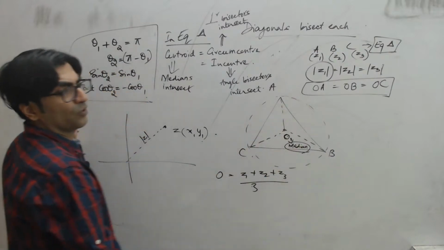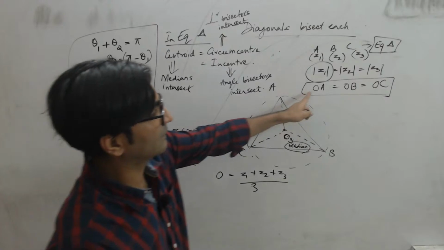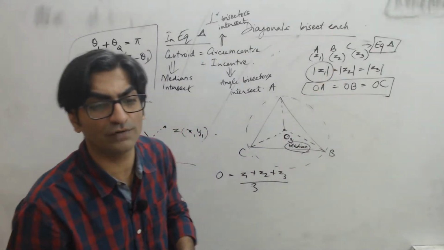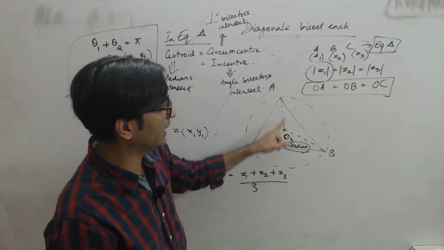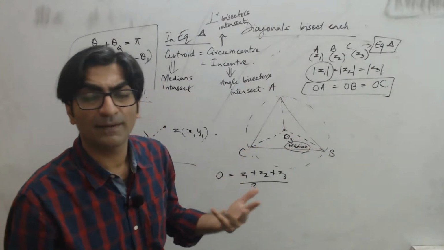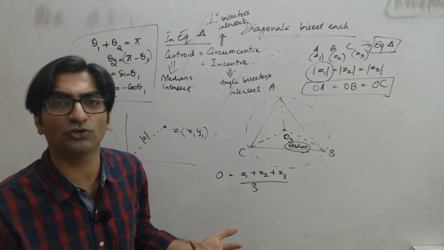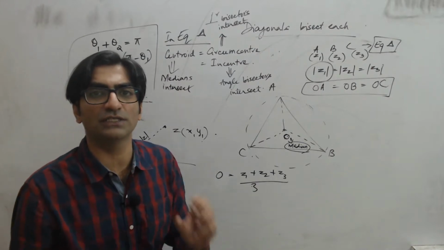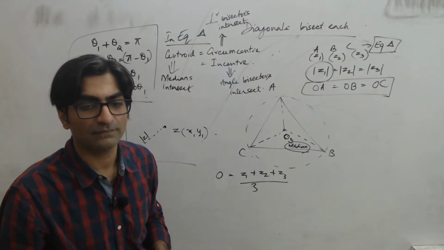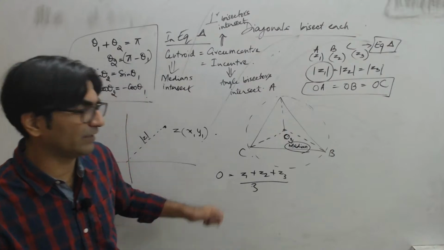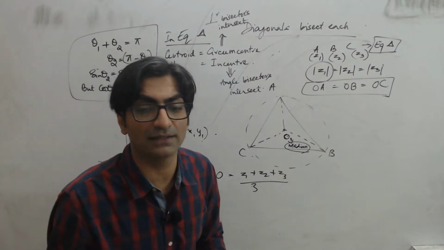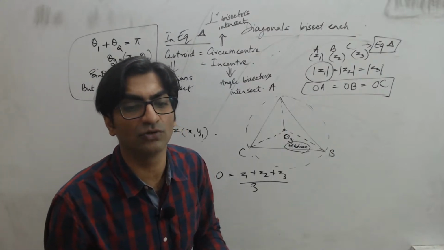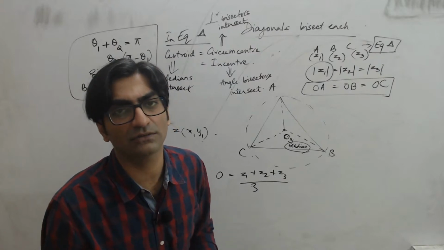Since O is the origin, which is where OA, OB and OC come. तो O अगर origin है, तो इन तीनों का जो median का formula होगा, Z1 plus Z2 plus Z3 upon 3, that should be equal to origin. And what is origin? 0. Right? So there you go. If you equate it, you'll get option A as the right answer, right? Z1 plus Z2 plus Z3 equal to 0. That's the answer to this question, right?